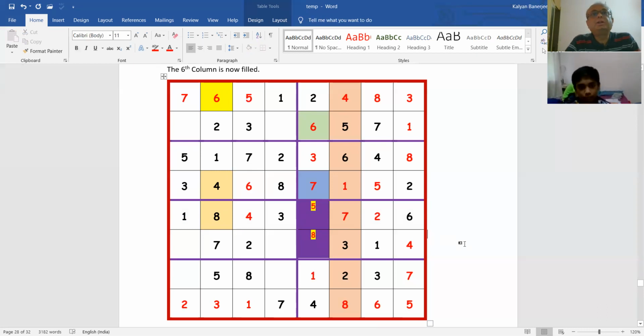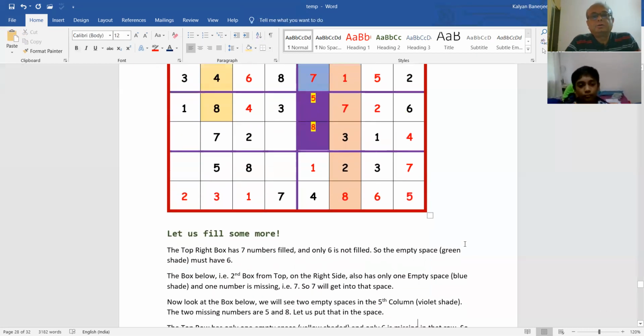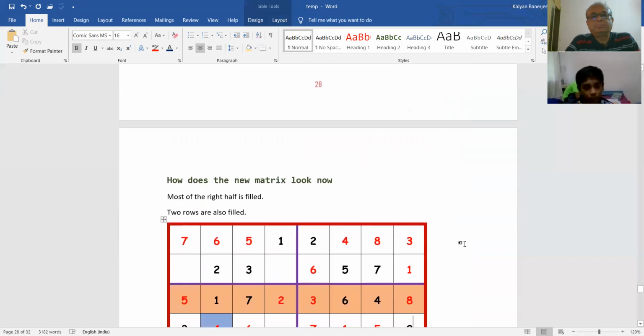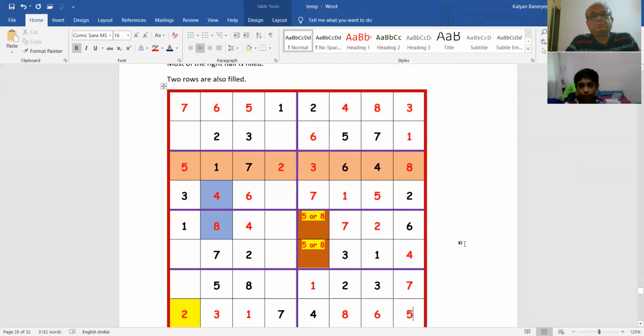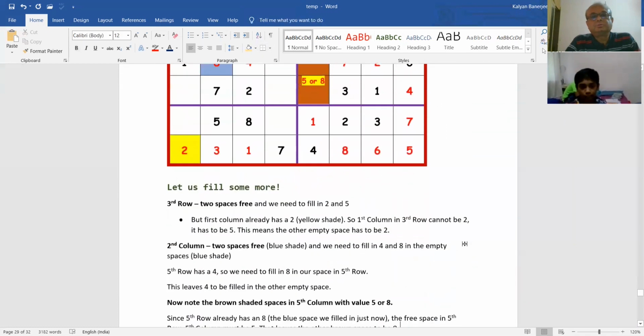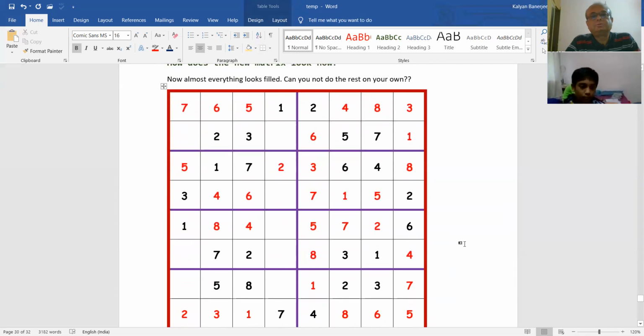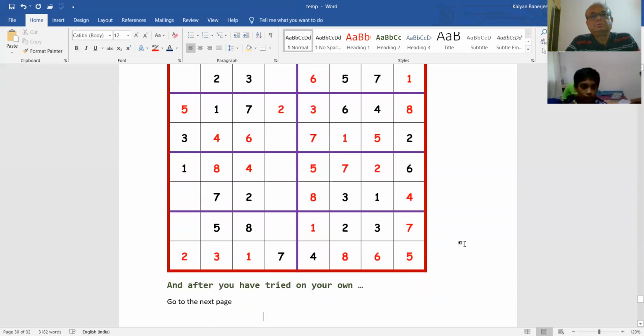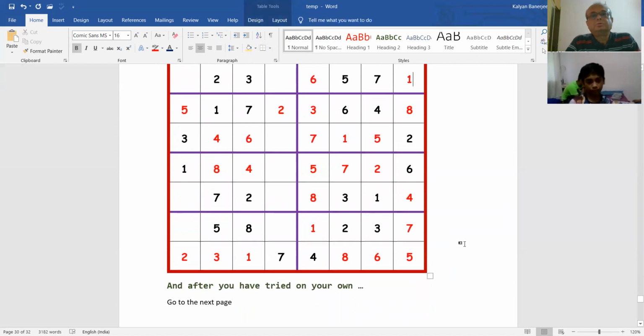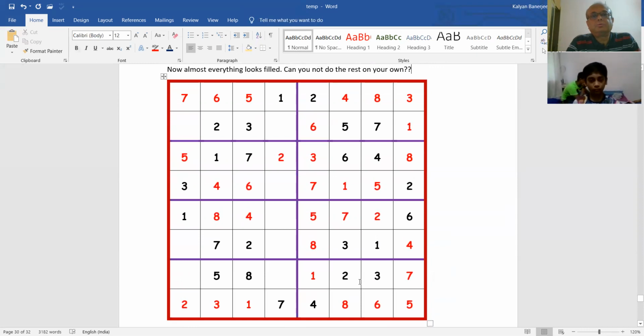So let us see the next one. It will show a clean matrix now. We have covered all that. You had filled in 8 here and 3 here.